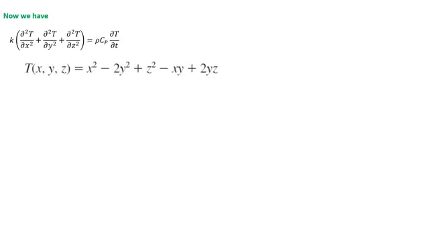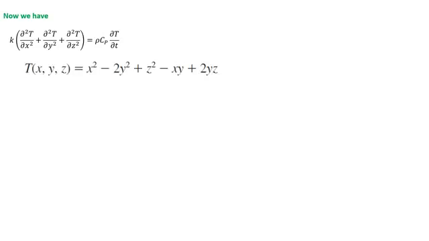The temperature distribution is given as x squared minus 2y squared plus z squared minus xy plus 2yz. Now take the double partial derivative of T with respect to x.